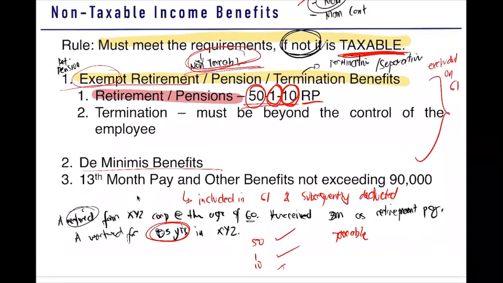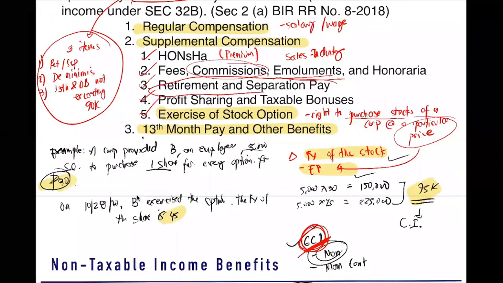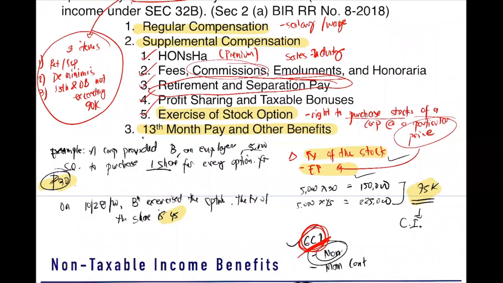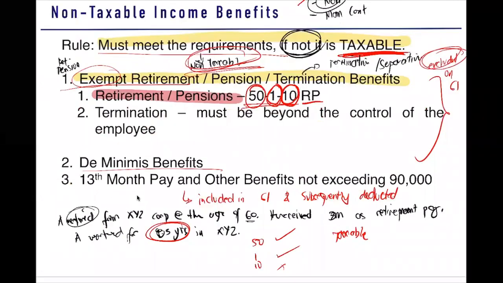No. You include it in your gross compensation income. Sabi kasi natin, it must meet the requirements so that we exclude it. If not, it is taxable, then we include it. That's why dito, may chance na yung retirement or separation pay idadagdag, kasi pwede siyang taxable pa rin. Retirement pay, remember that. Retirement or pension, 5110.